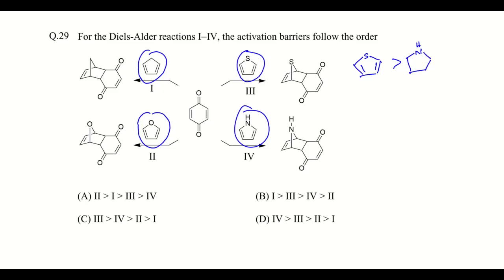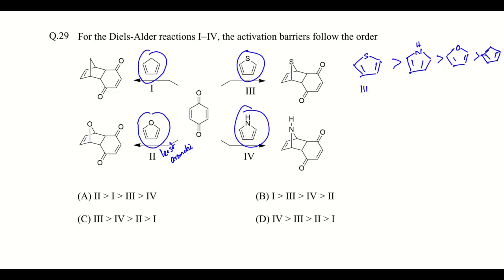And since furan is least aromatic, it will have a lower barrier, and then comes cyclopentadiene. Let us check how the options are going.